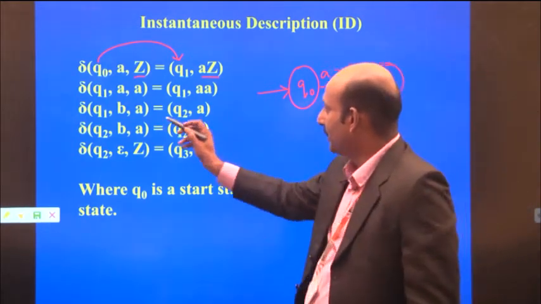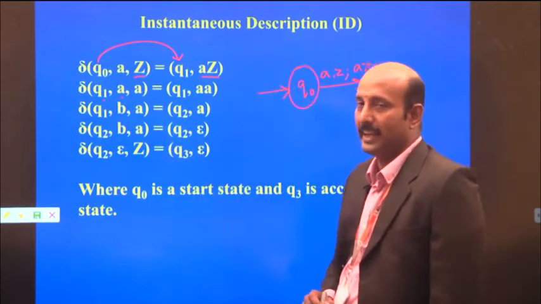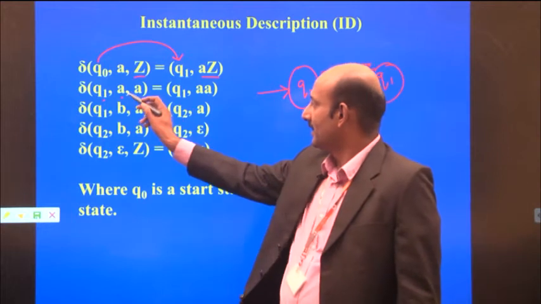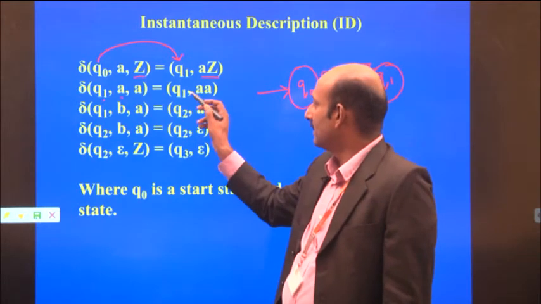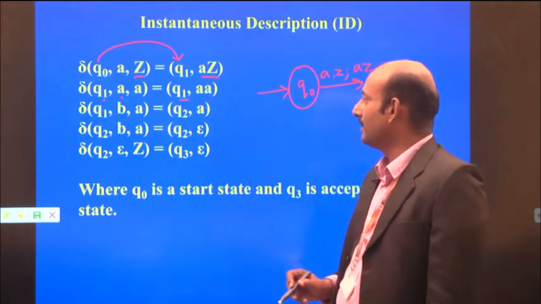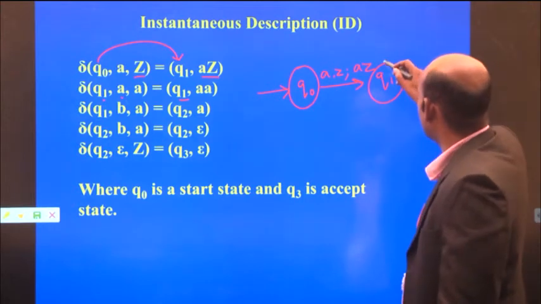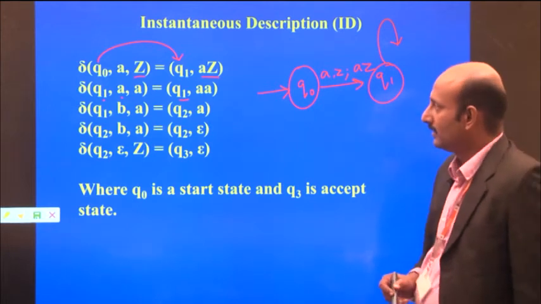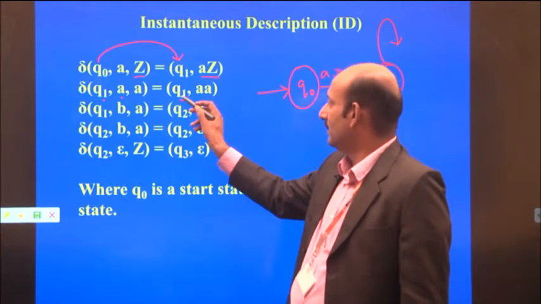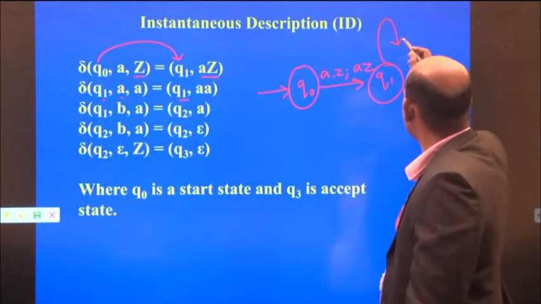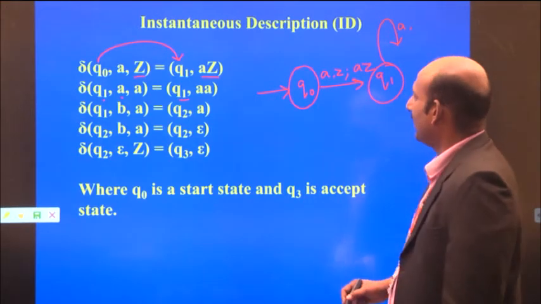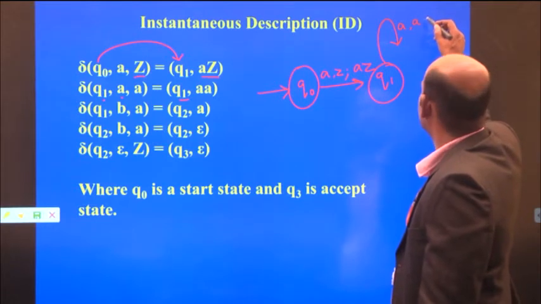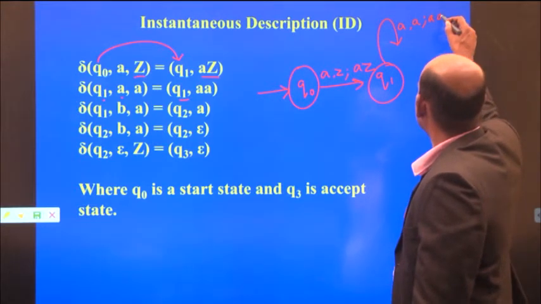Next, state Q1, next input is A. If we have this input A, it comes to the same state Q1, so it is a self loop with input A, and currently the stack is A, then we may get AA.